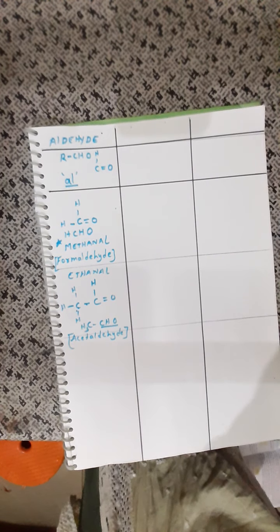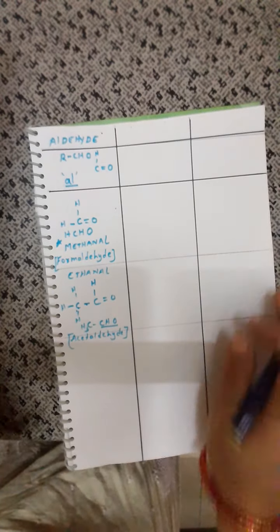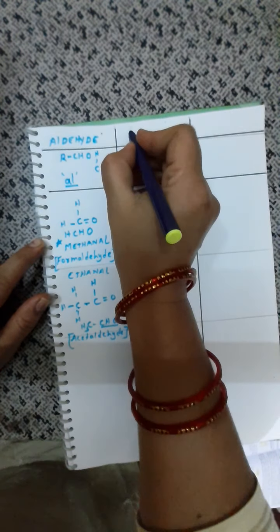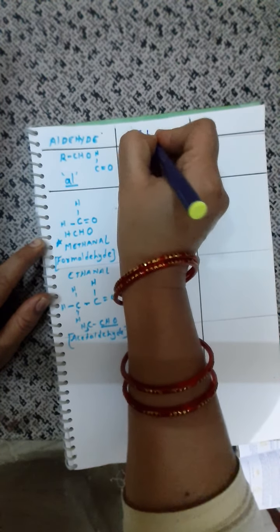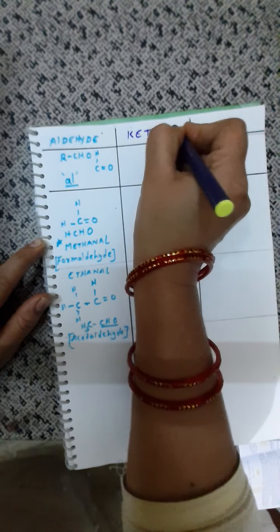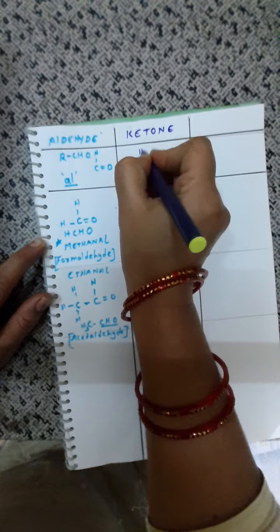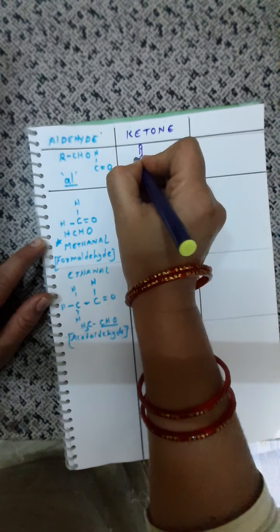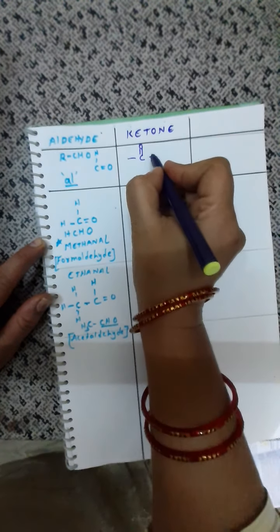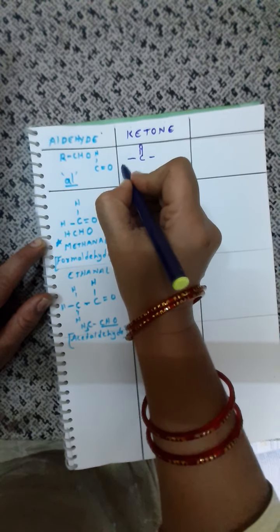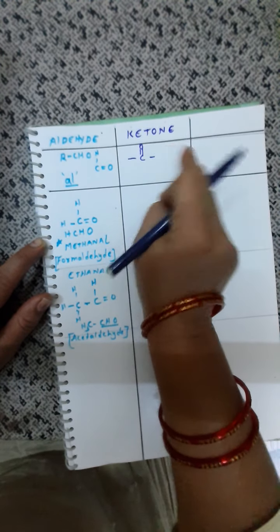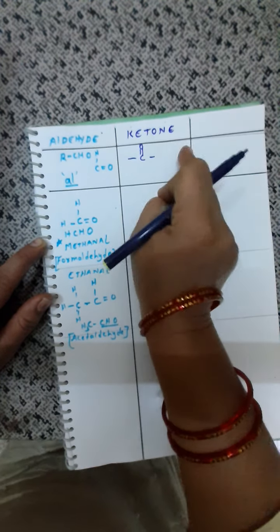Fine. Now let us continue to the next functional group. The next functional group is ketone. What is the next functional group? Ketone. Now the formula is C double bond O. What are these lines indicating? These are indicating the bonds. Now these bonds are with remaining carbons. With what? Remaining carbons.